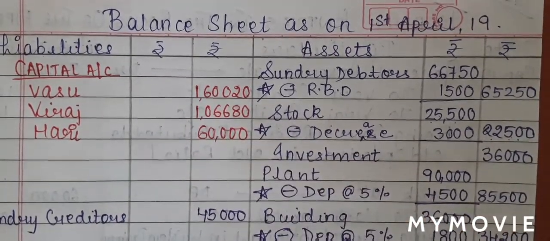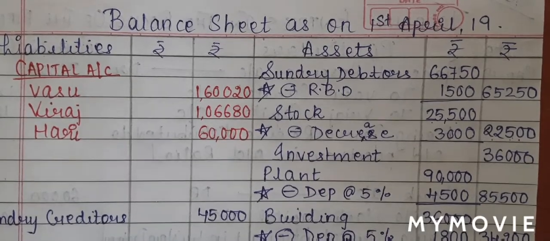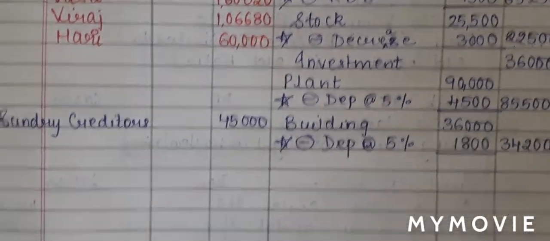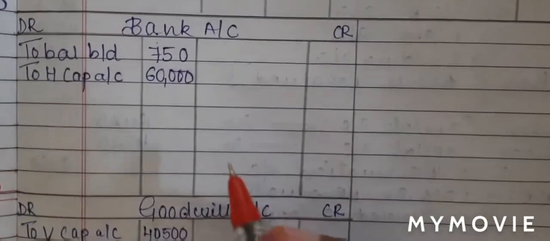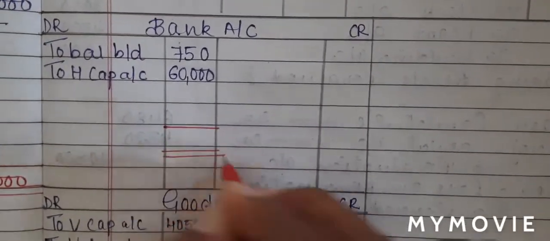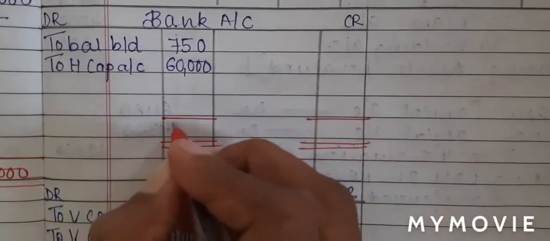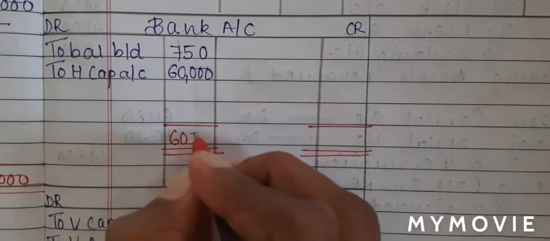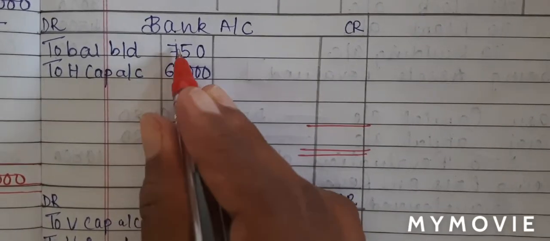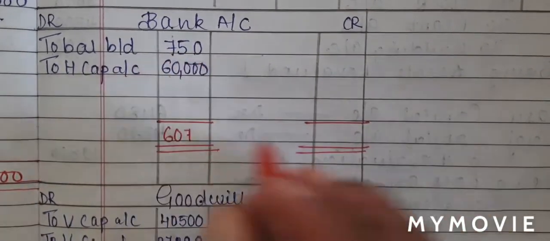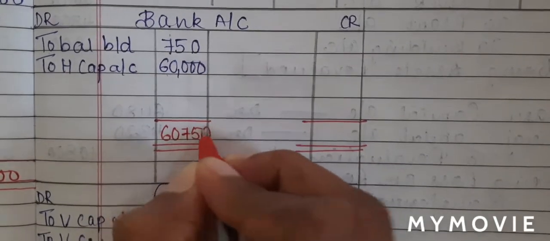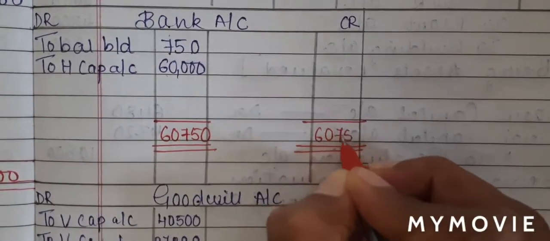Now before I tally the balance sheet, I will first close the working column. So let us first total our bank column. So the total is 60,000 plus 750 will give me 60,750, which I'll write on both the side.